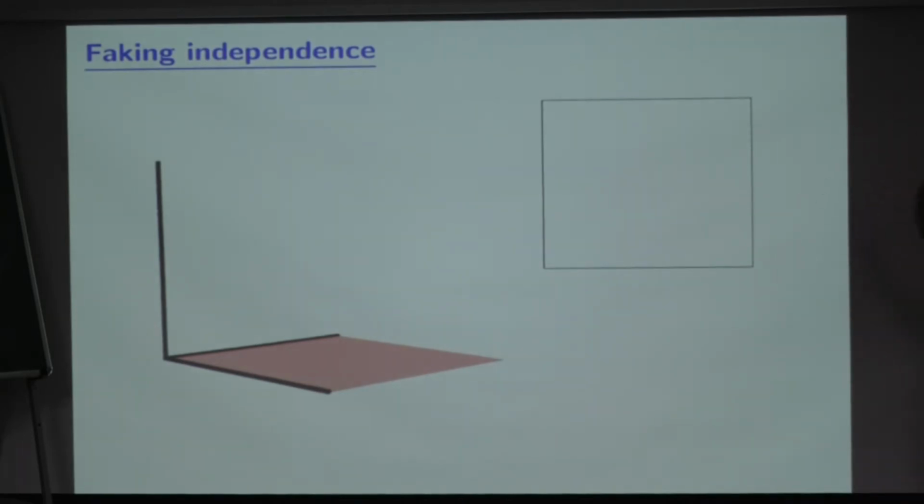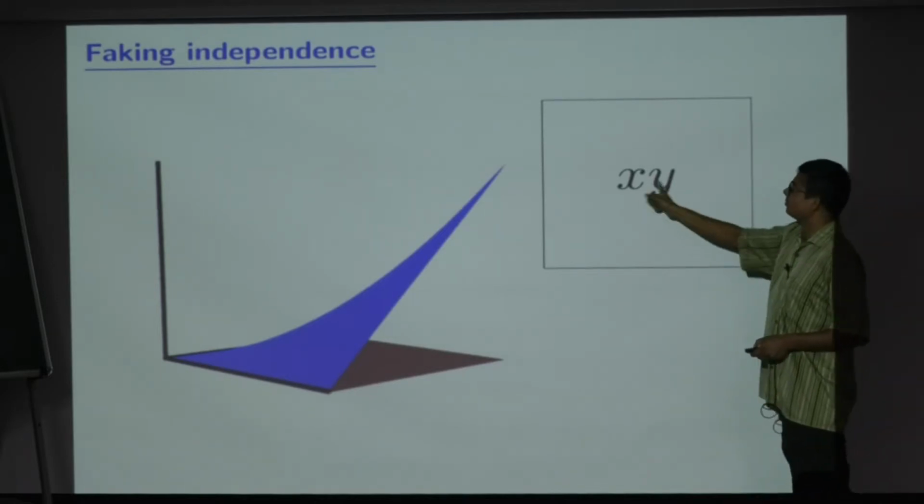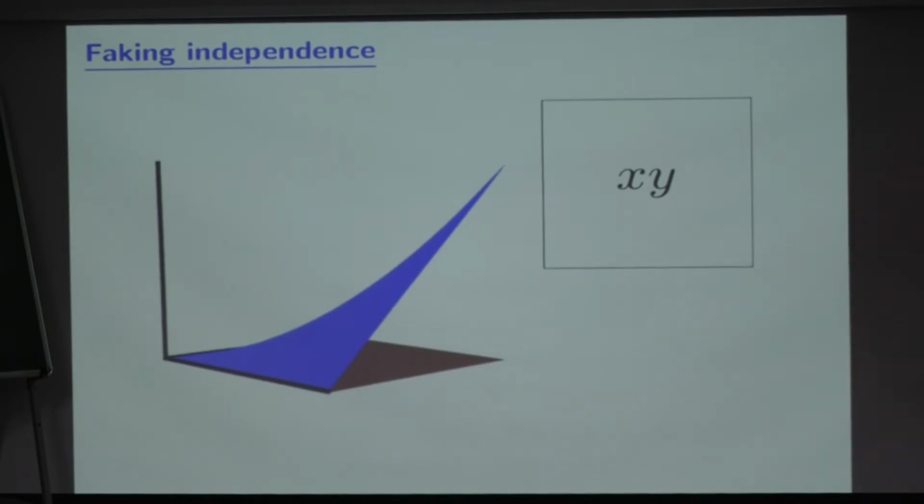I am going to plot the CDF. If I have really independent uniform 0, 1, then the CDF will be just the product x times y. That graph will be like this. It is the graph of xy over the unit square. You see, this is a curved line because when x equals y, it is basically y equal to x squared line. That's why it's curved. This is the CDF of the independent case. This is what we want to fake.